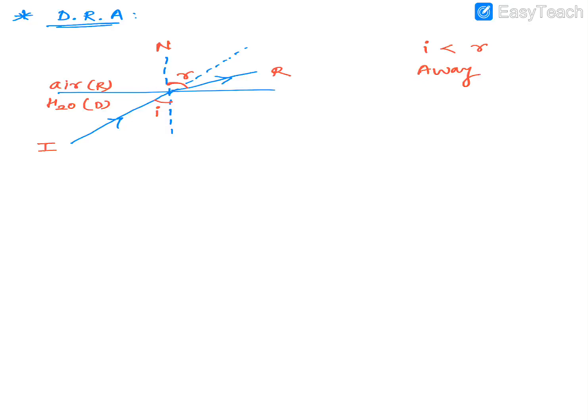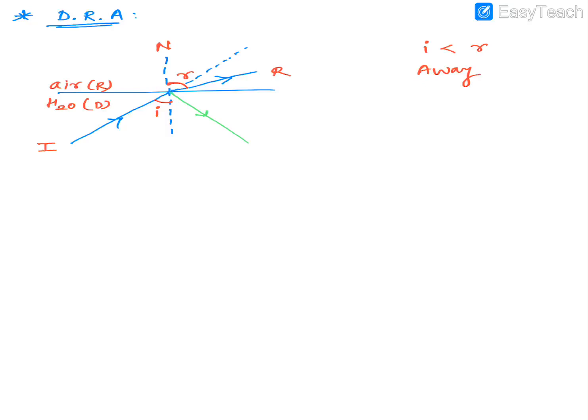But remember one more very important thing, that every time whenever there is a refraction, there is also a partial reflection. So there is a very small amount of reflection, very small, maybe 2, 4, 5% usually. But there is always some amount of reflection which takes place. Like, when you look at your friends, look at their glasses, you can see their eyes. Why? Because of refraction. But you may see certain reflections in the eye, like you can see some lights or some other objects. That's because of reflection.